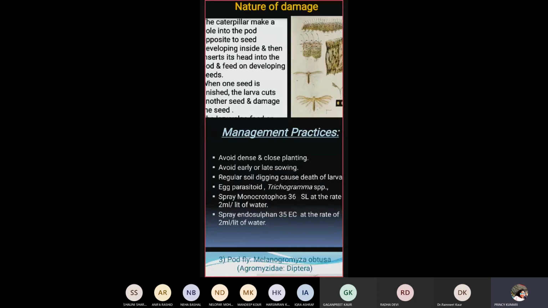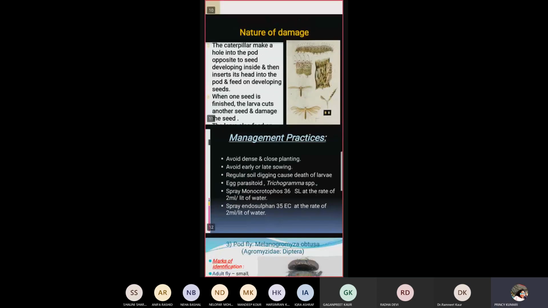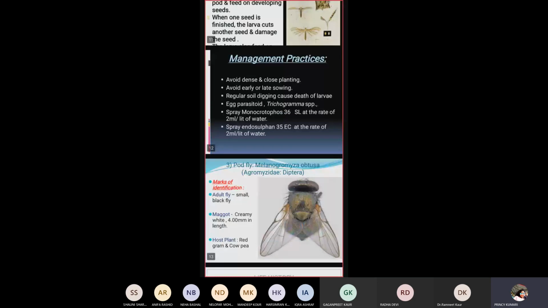You can see in the diagram. Next is management practices: how we can manage this pest to control the infestation of our pulse. First, avoid dense and close planting. Second, avoid early or late sowing. Third, regular soil digging causes death of the larva.